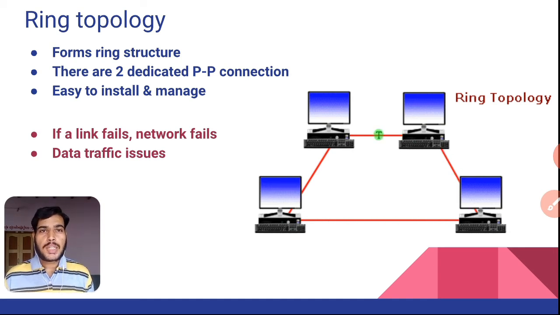The main disadvantage of this topology is if a link fails between two particular nodes, then there might be chances of network failure. And the data which we are going to transfer within this topology has to follow the same path. That's why there might be chances of data traffic issues.